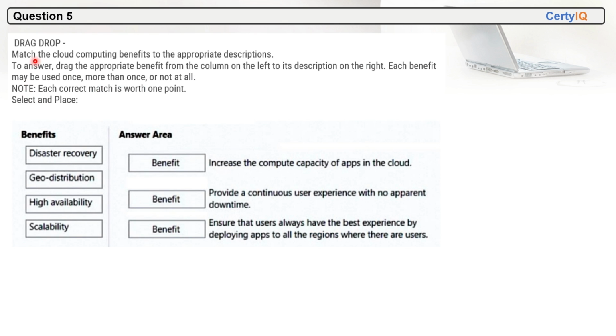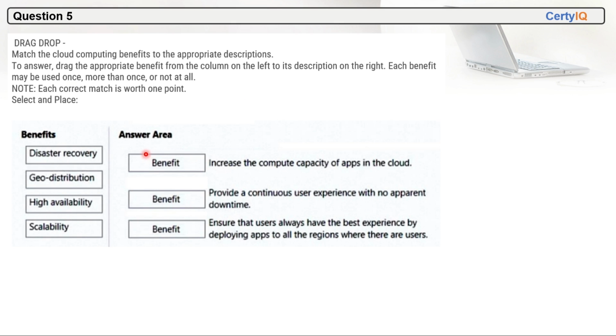Question number 5. Drag and drop. Match the cloud computing benefits to the appropriate descriptions. To answer, drag the appropriate benefit from the column on the left to its description on the right side. This is the description. Each benefit may be used once, more than once, or not at all. Each correct match is worth 1 point.